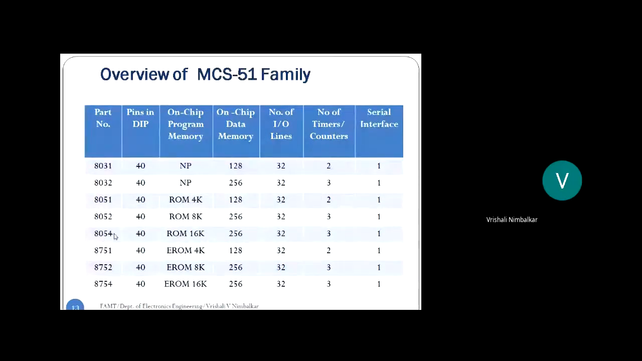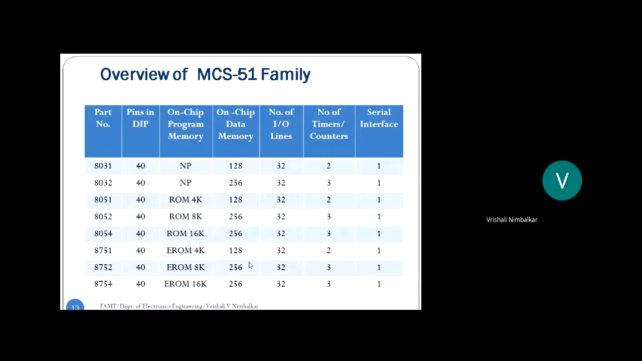Look at the last 3. Where is the difference? There is a digit 7. 7 indicates it is a reprogrammable memory inside. But how? UV erasable and programmable. There should be an EPROM. All these with 7 indicate UV light erasable and programmable. The rest is the same as above.